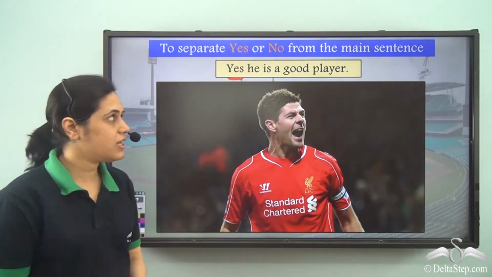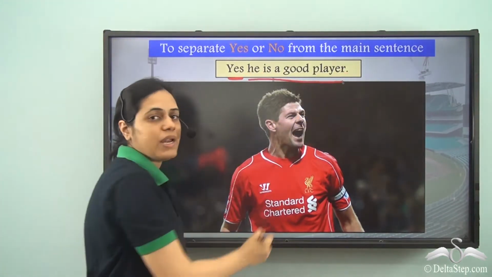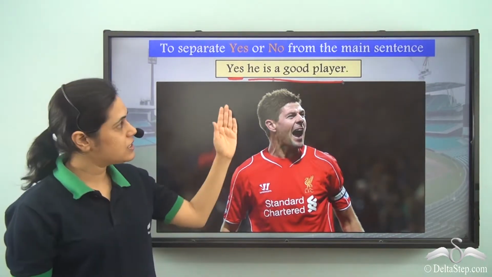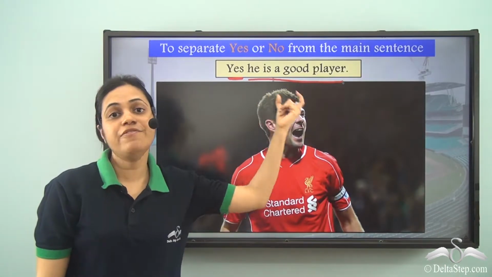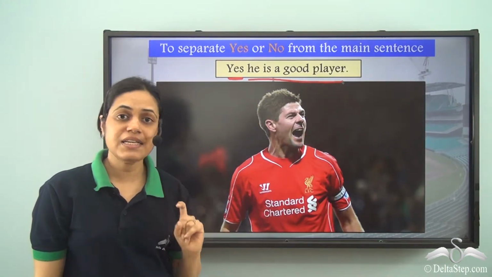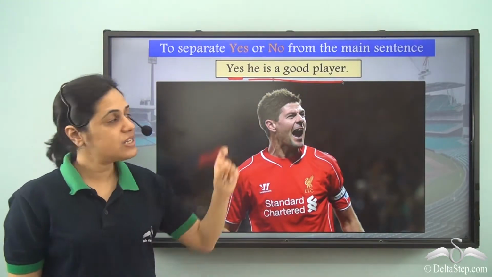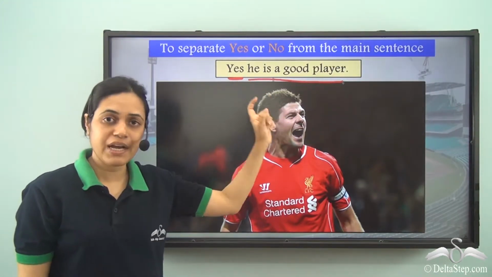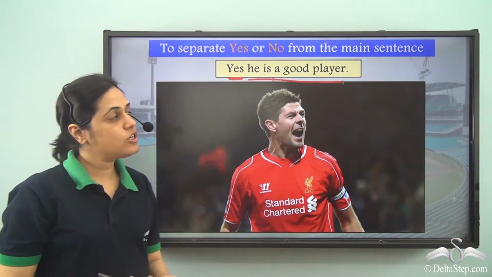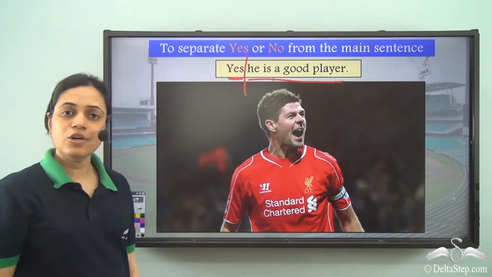What I want to say is, he is a good player. He is a good player. And I am using a yes to emphasize the fact that he is a good player, and I need to have a small pause or a slight break between these two parts. So I need a comma here.